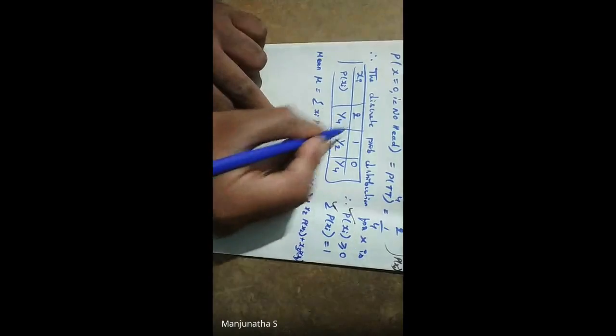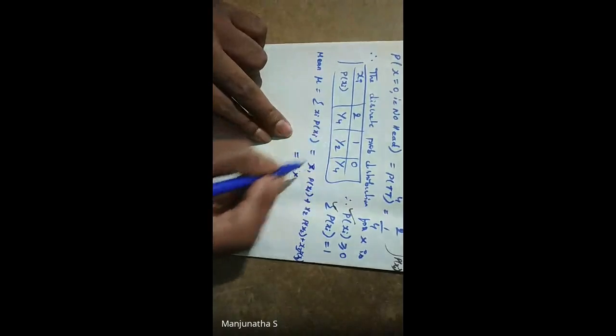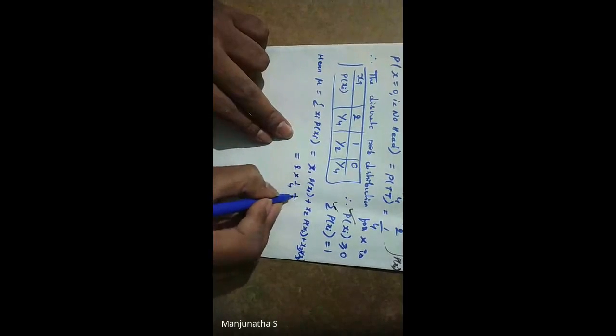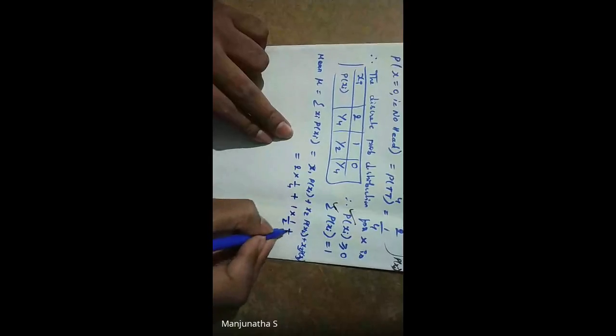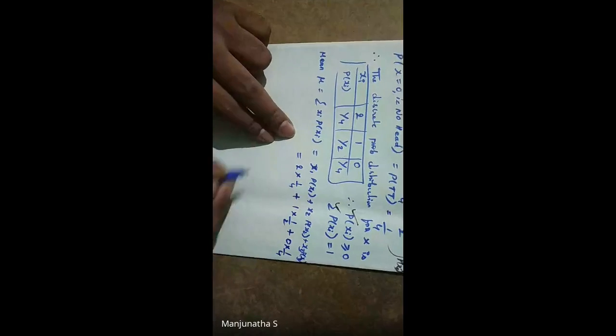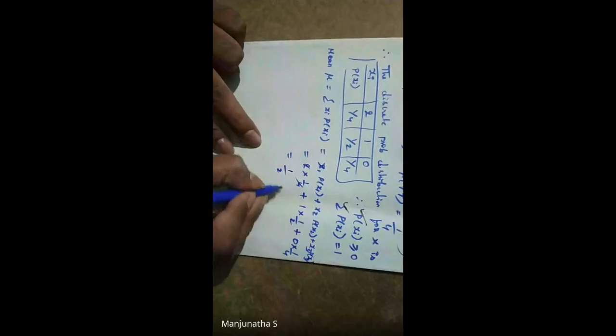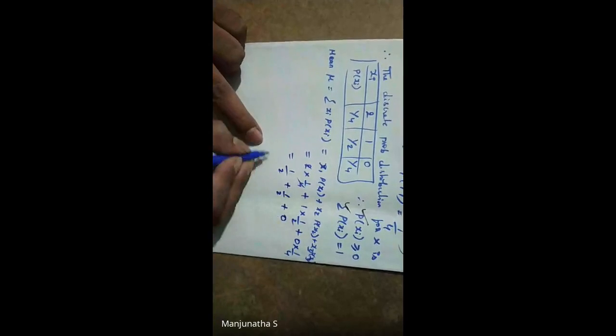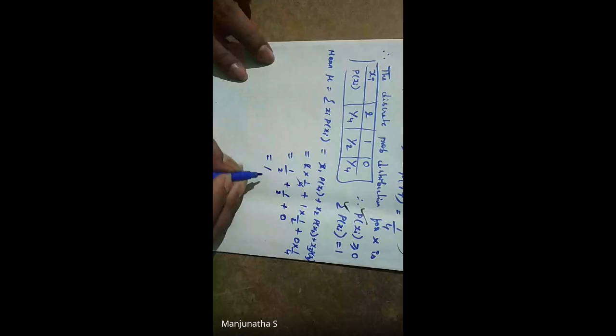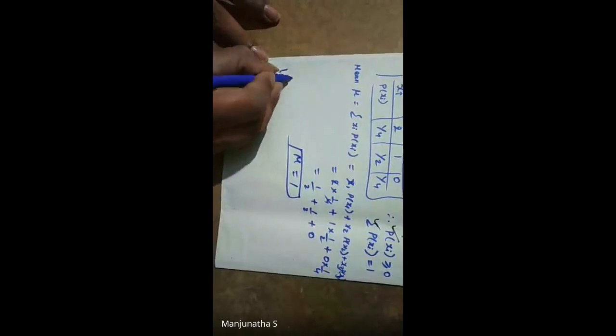X1 is 2, into p of x1 which is 1 by 4, plus 1 into 1 by 2, plus 0 into 1 by 4. You need to multiply and add. 2 into 1 by 4 is 1 by 2, plus 1 by 2, plus 0. So that is 1. Therefore, mean is equal to 1.